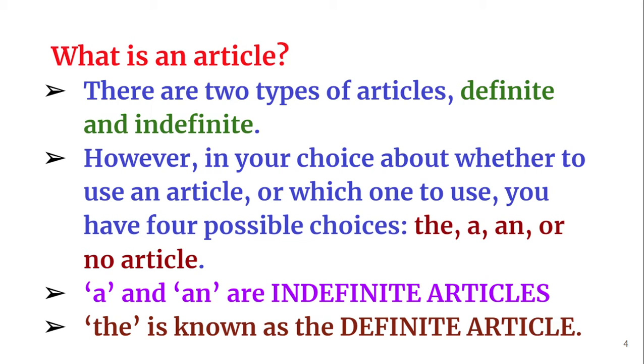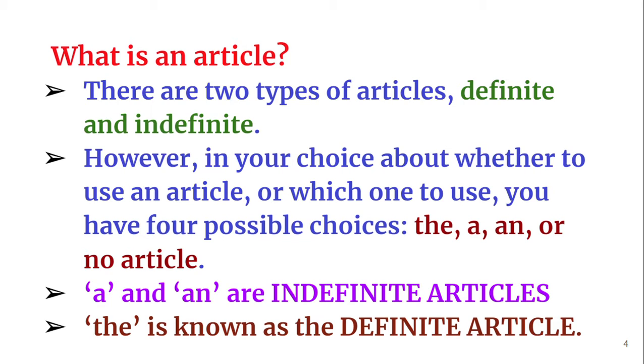For some nouns we need to use articles. Once we have to use an article, there are three choices. We have to use either the, a, or an. If there is no article, we should not use an article. So four options are there, and we have to decide. A and an are indefinite articles.